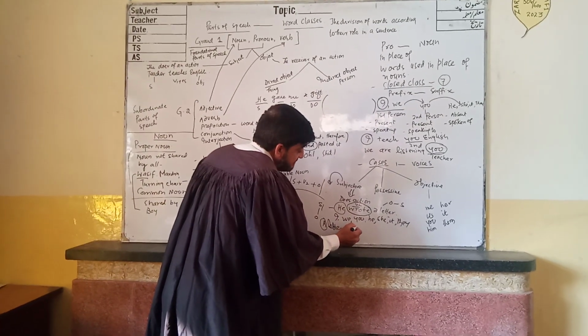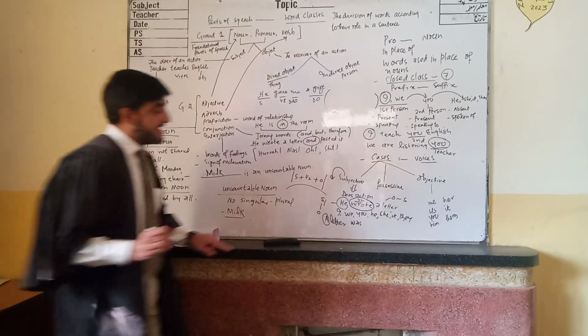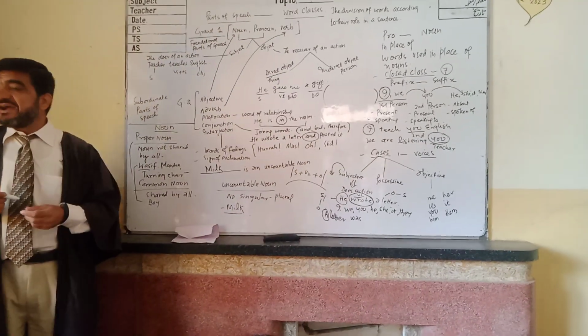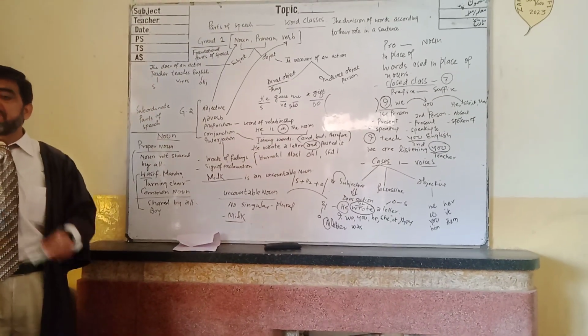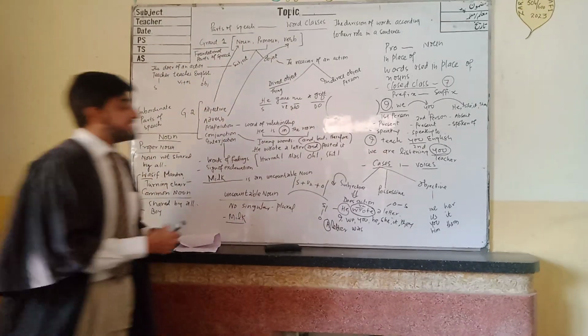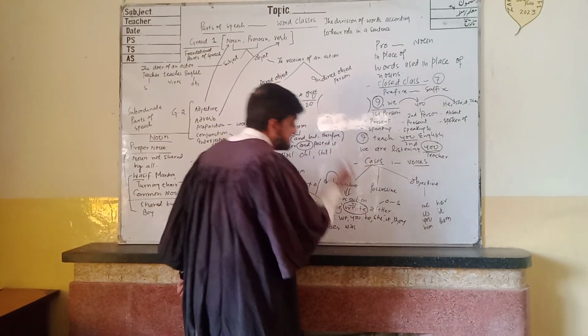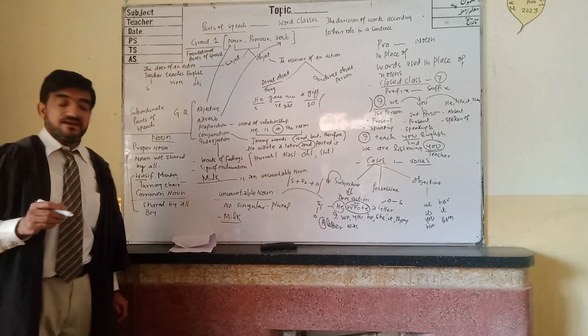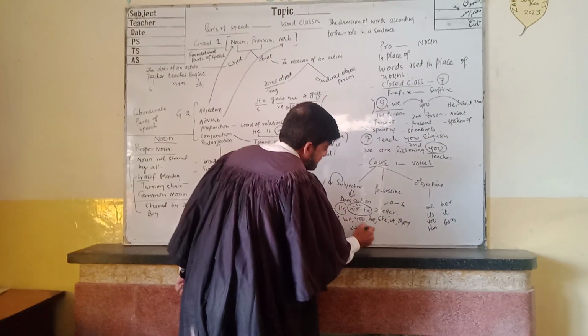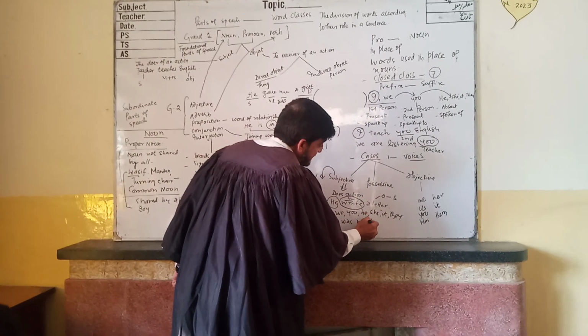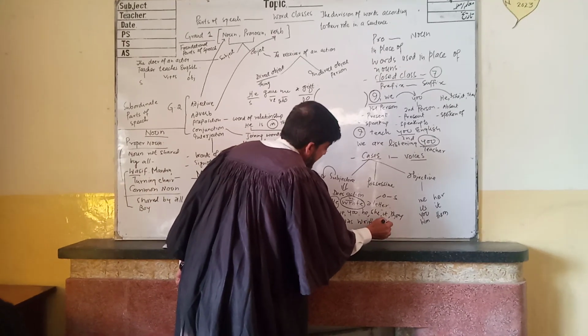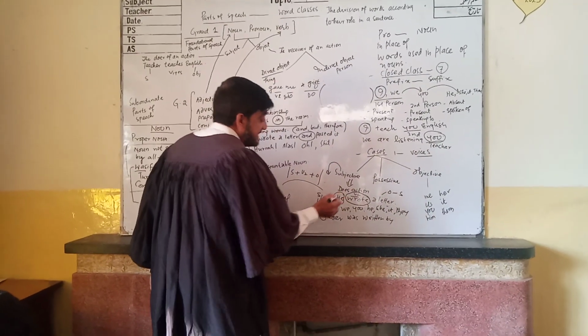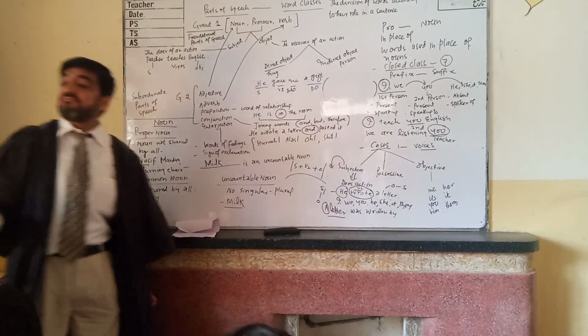Was is used with singular, so letter is singular, was. And passive voice is called passive voice because there must be helping verb and there must be third form of the verb. What is the third form of the verb? Written. So a letter was written by.